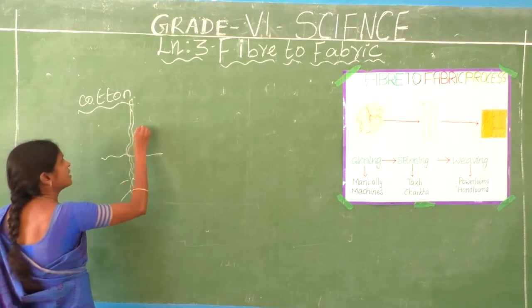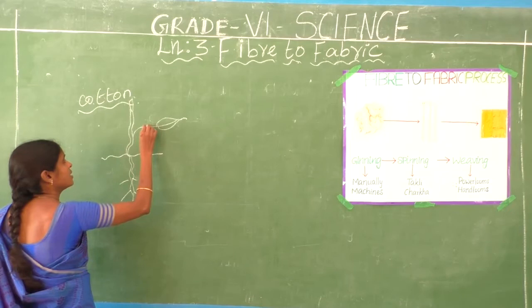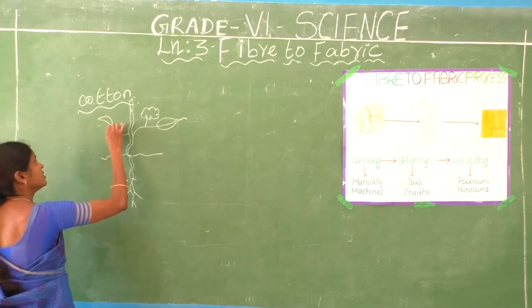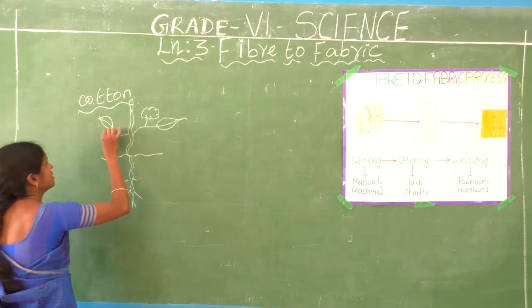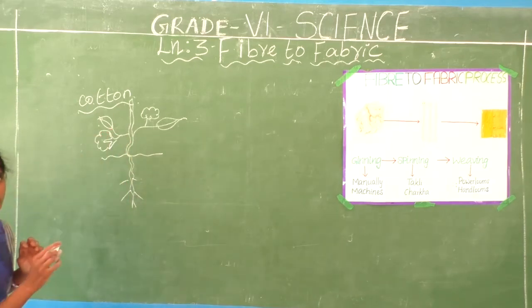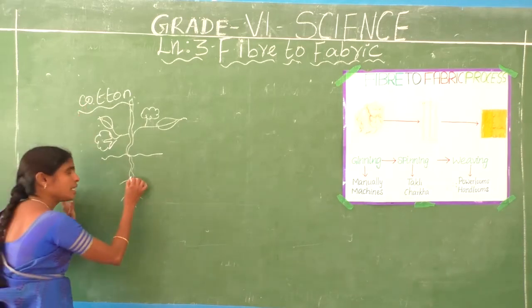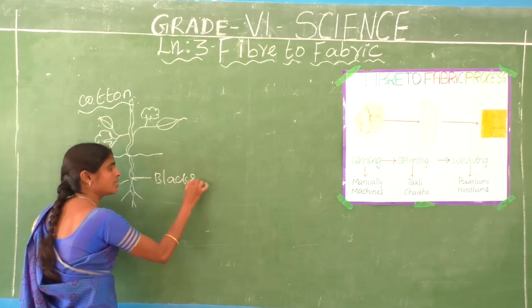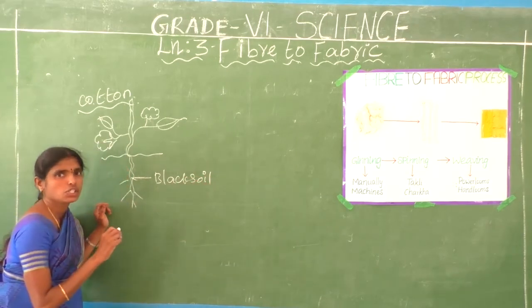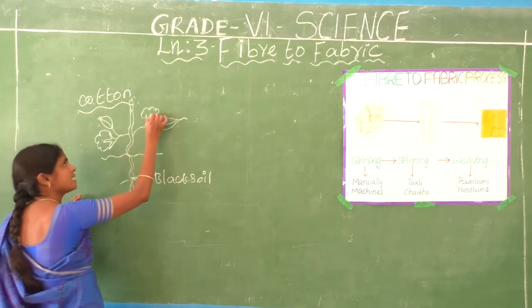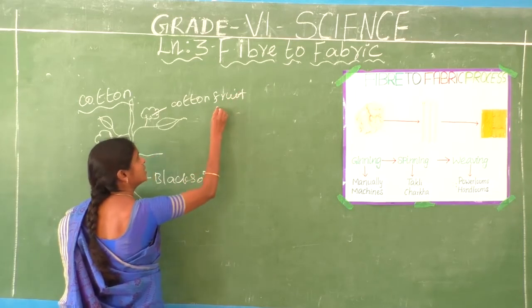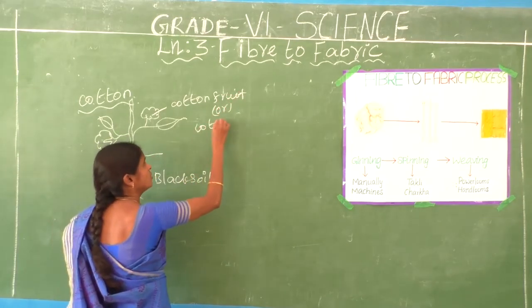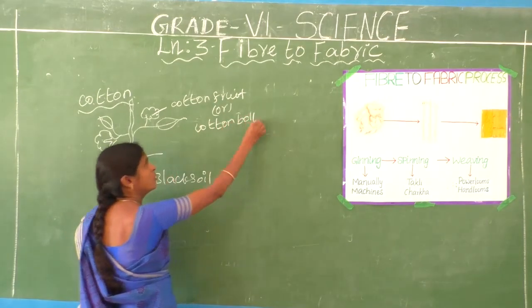Cotton plant only grow in black soil. Are you understand? Okay. This is the cotton fruit or cotton boll. Cotton boll. Are you understand?